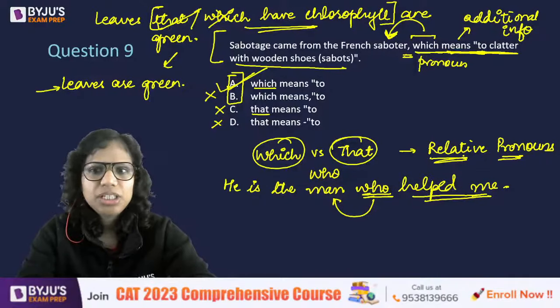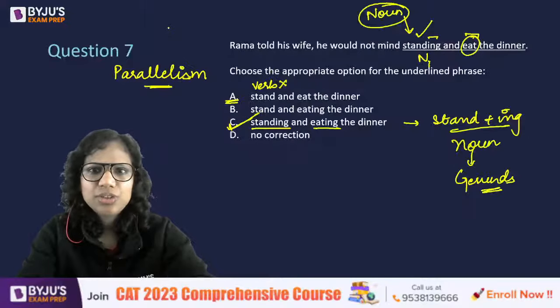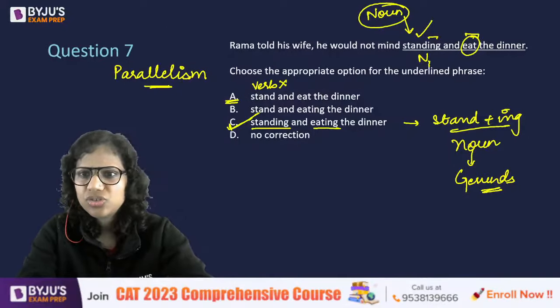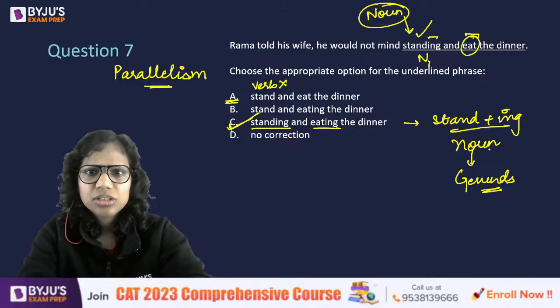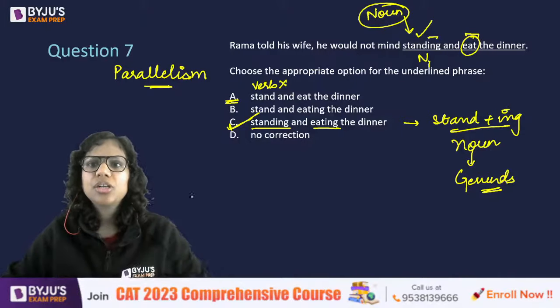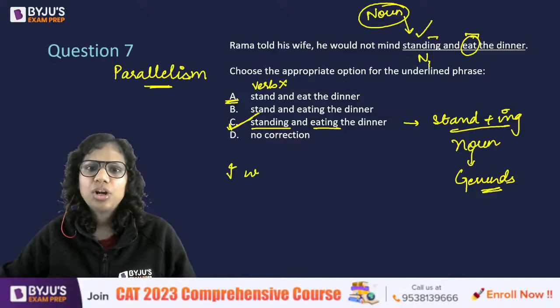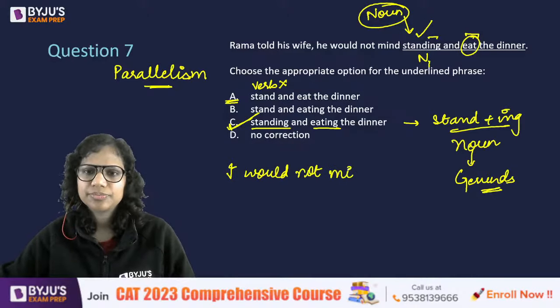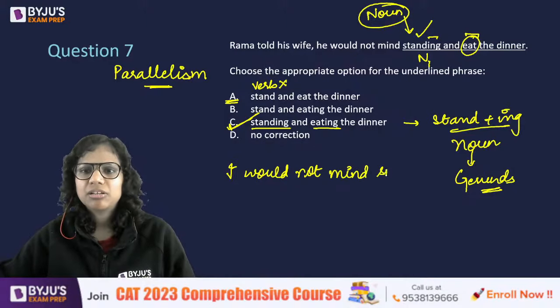Okay, somebody is asking about the seventh question. So why noun? Because I would not mind, let's say, swimming.